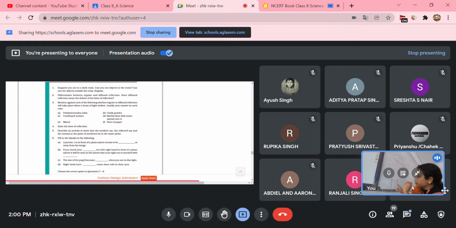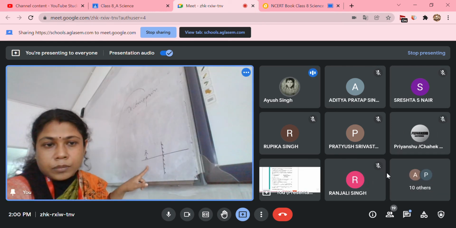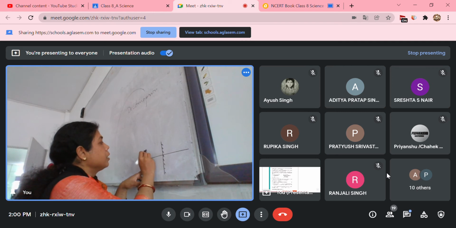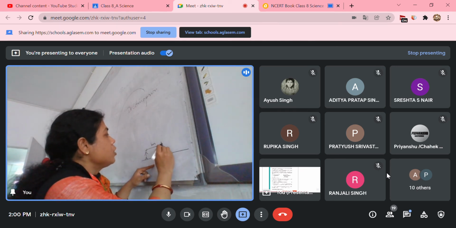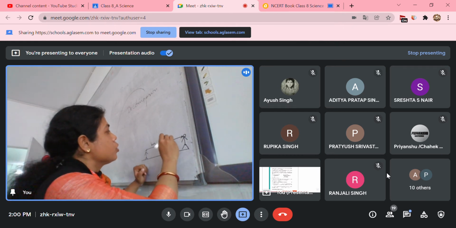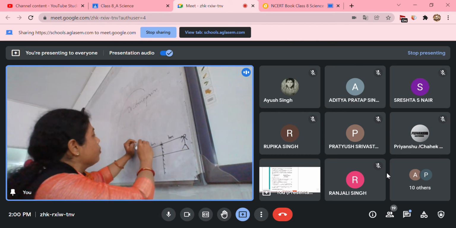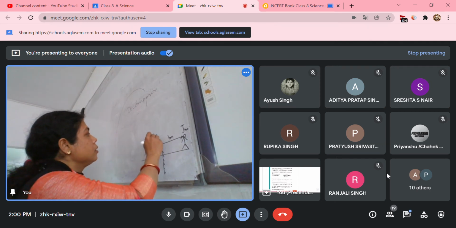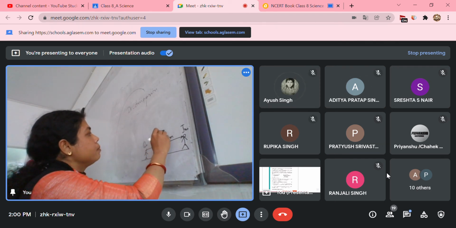Are you able to see the object? Yes, ma'am. This is the object, and what is the distance of the object from the mirror? That is 1 meter, and the image will be formed at the same distance behind the mirror. So we know the object distance equals the image distance. So the total distance from the object to the image is 1 plus 1, which is 2 meters.